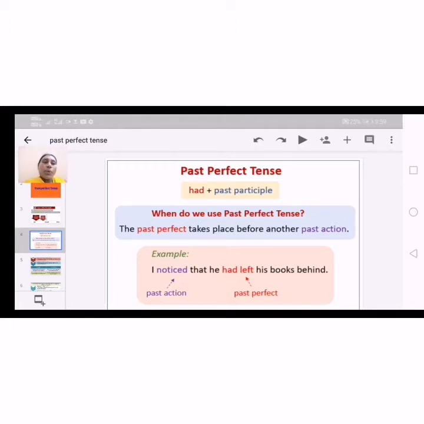He noticed is one action, and he had left his books behind happened before it. So before one action, another action had finished.